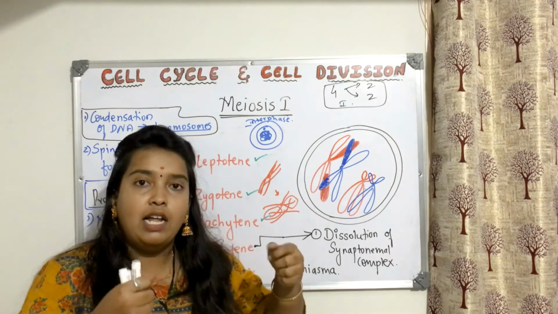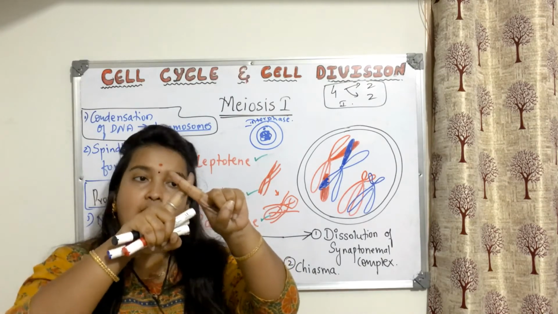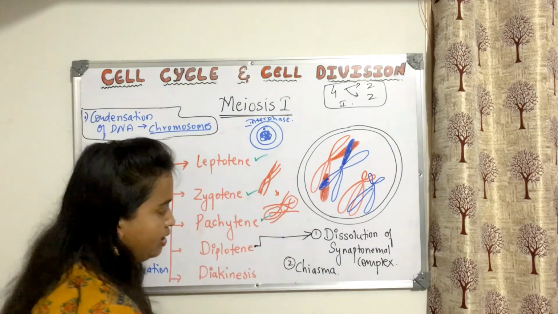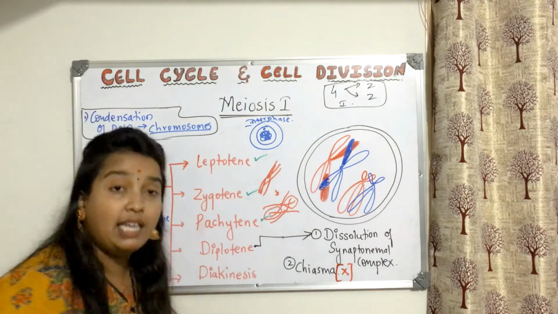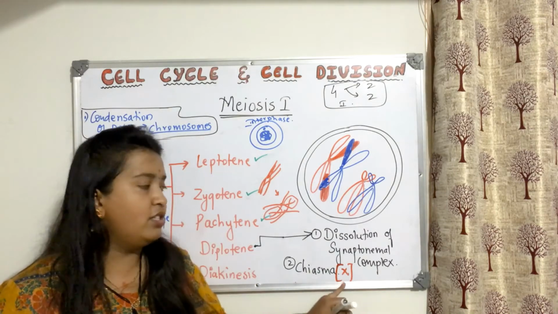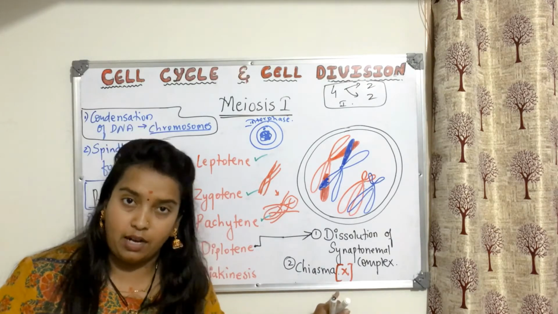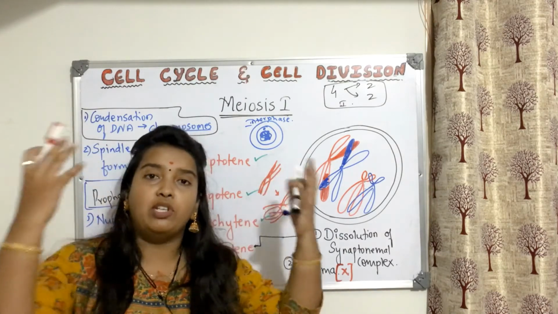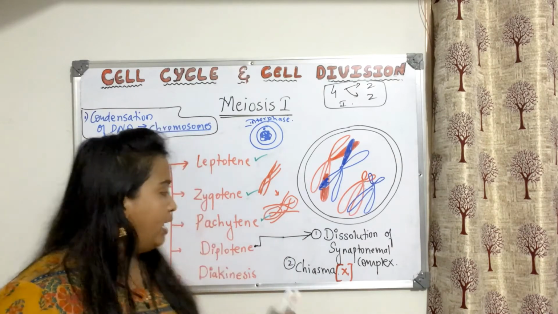When they try to move away, the area which was crossed starts forming this type of structure. Now it is looking like X. So this X-shaped structure is called chiasma. To understand, I'll take it down like this. The X-shaped structure that you see after crossing over in the diplotene stage is called chiasma or chiasmata. Singular is chiasma, plural is chiasmata. Based on the length of the chromosome and the crossing over areas, however many times it has crossed, that many chiasmata are formed. But you will be able to see it only in the diplotene stage.